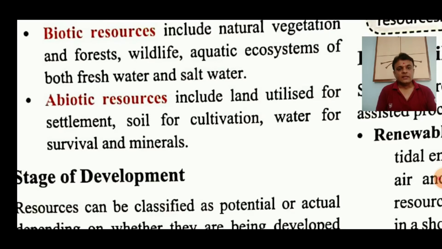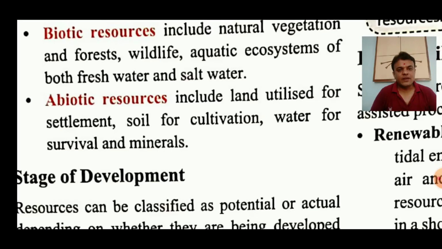Whatever we build over the land is called settlement. Mostly the word settlement is used for the residential. Clear? Next example for abiotic resource is soil for cultivation. As you know, the uppermost layer of the land is called soil, right? So whatever we grow on the land, over the soil, we are using for cultivation, that is farming. So that is also an abiotic resource. Water we are using for our survival, because no human, not even wildlife can survive without water.